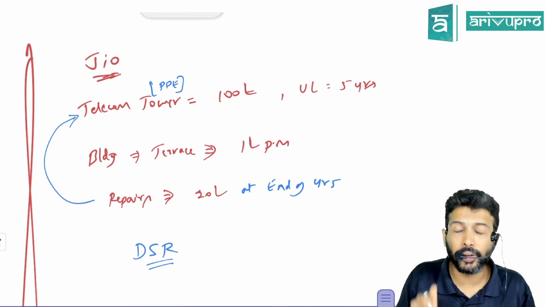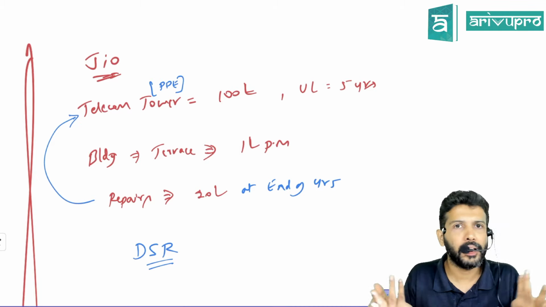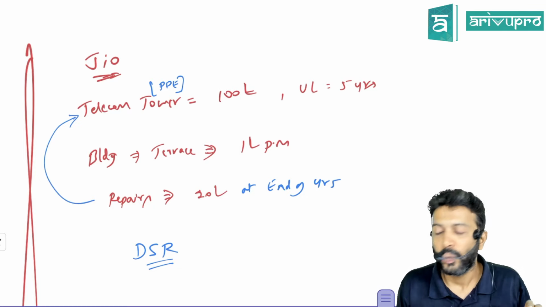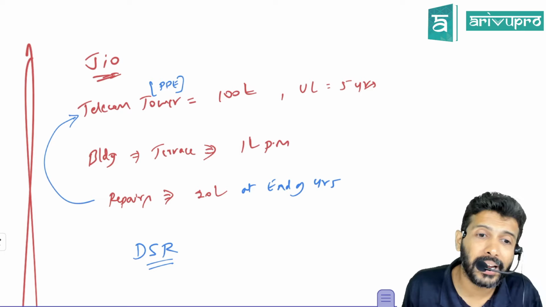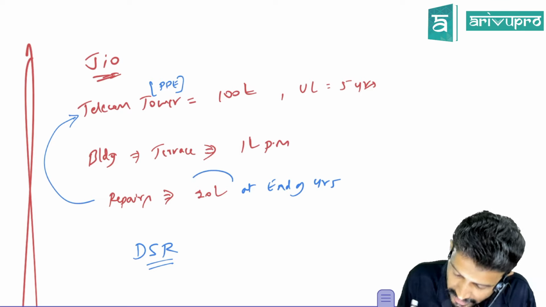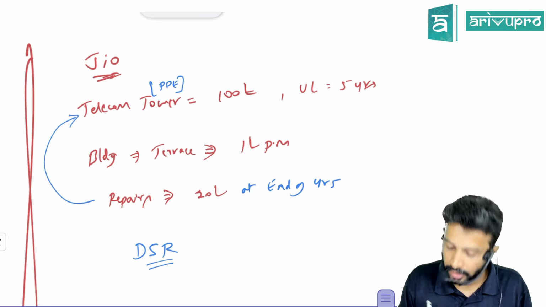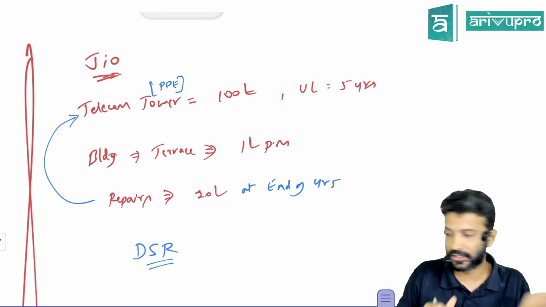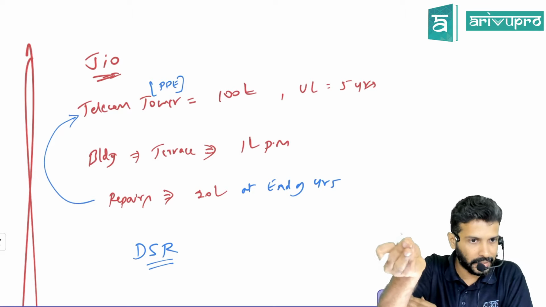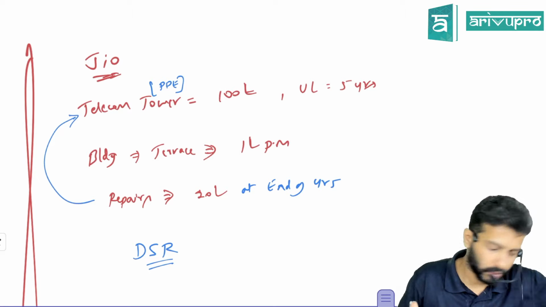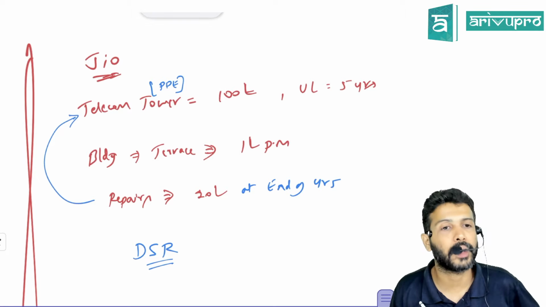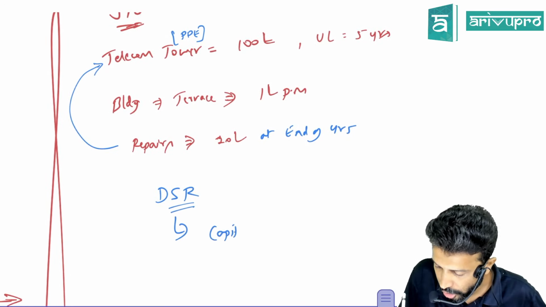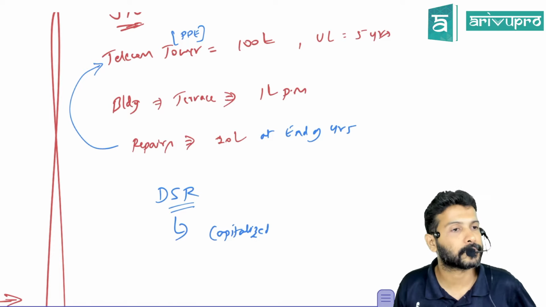When you decommission this asset, will there be any damage cost to the building? Yes. And the cost you incur to repair that damage is nothing but your SR, as in site restoration. There's some damage cost to that site or building which you are restoring, hence the name DSR cost. What AS 10 says is that even DSR cost can be or should be capitalized.